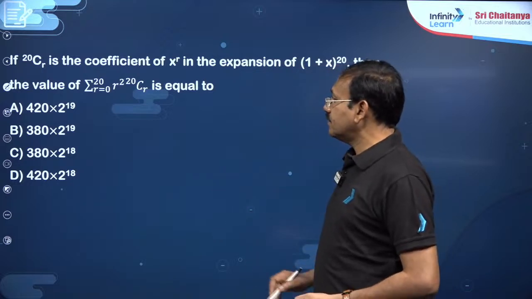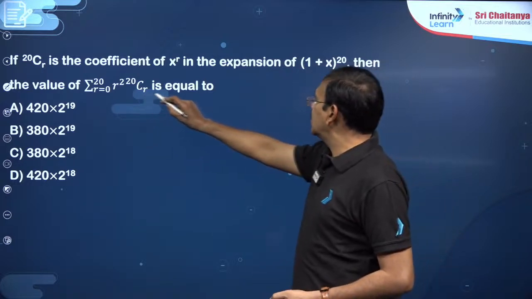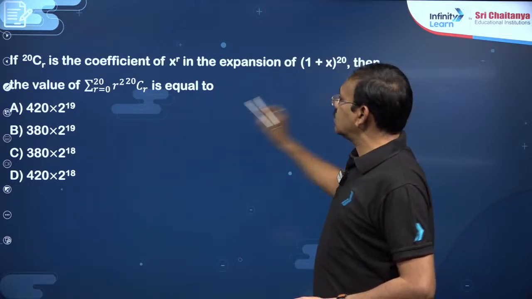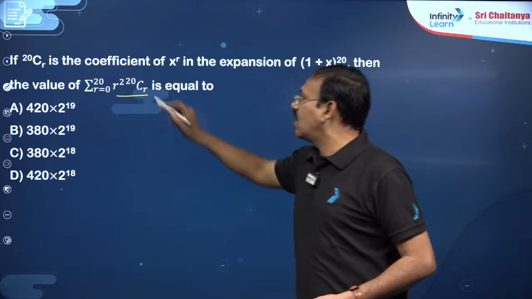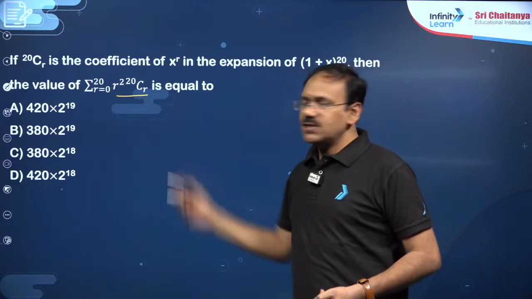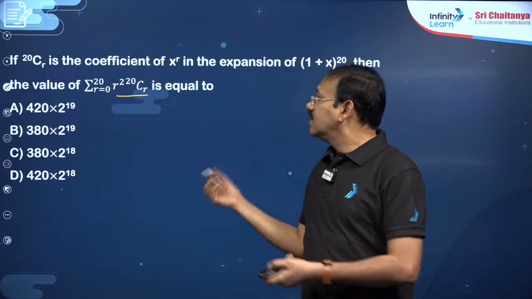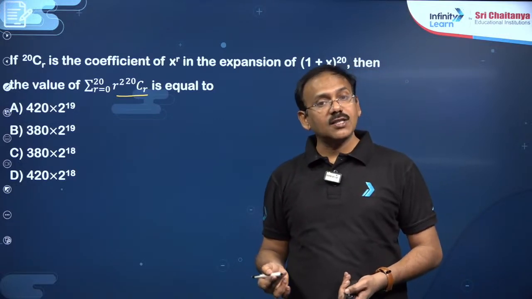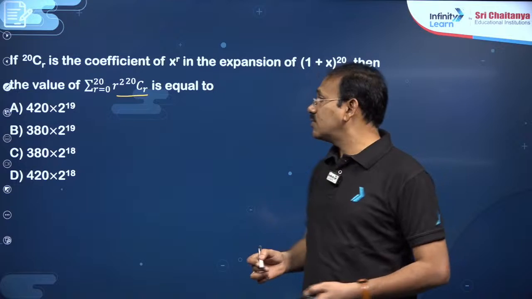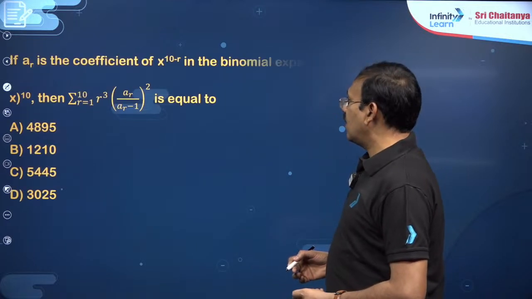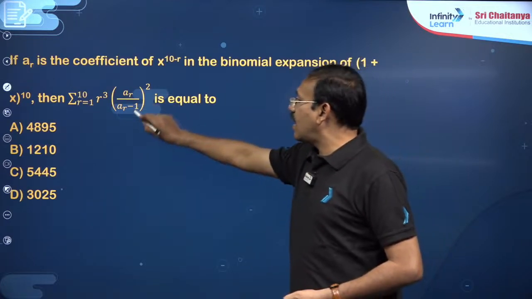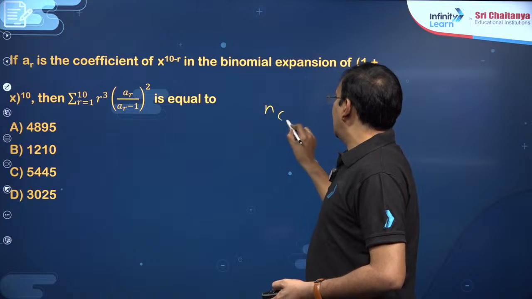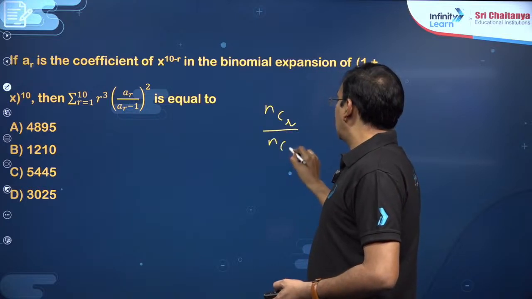And then you see here also, to answer this question, here n is 20, r square 20 Cr is given. R is equal to 0 is fine, it becomes 0. So r square 20 Cr, you just require the property sigma r square into nCr. In this way, we can say here also a_r by a_(r minus 1), nCr by nC(r minus 1).